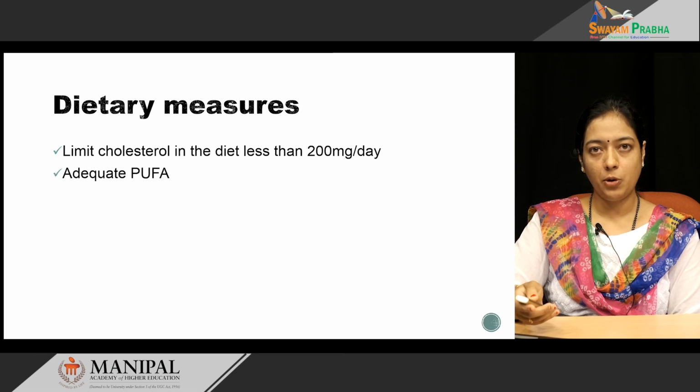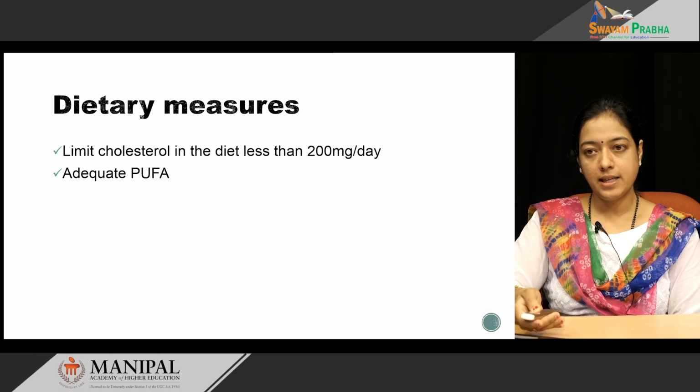There should be adequate intake of polyunsaturated fatty acid. Unsaturated fatty acids have double bonds. Polyunsaturated fatty acid means they have more than 2 double bonds. There are omega 3 series of polyunsaturated fatty acid, as well as omega 6 type of polyunsaturated fatty acid. The omega 6 fatty acids are mainly seen in vegetable oils, whereas omega 3 fatty acids are seen in fish oil. The ratio of omega 6 to omega 3 fatty acid should be 4:1.